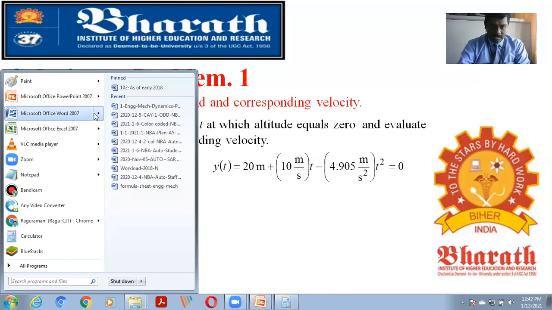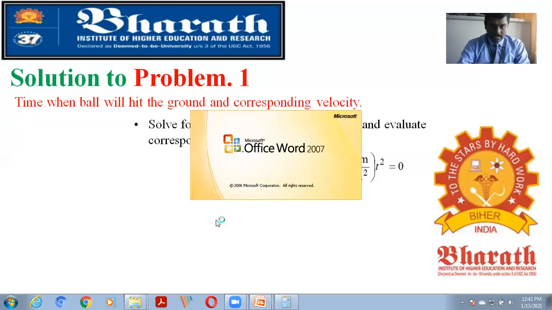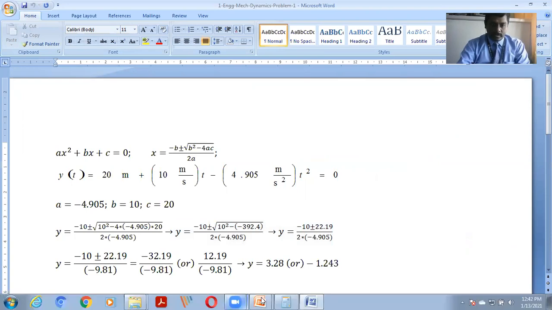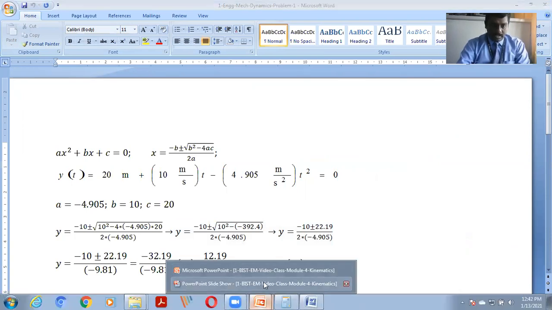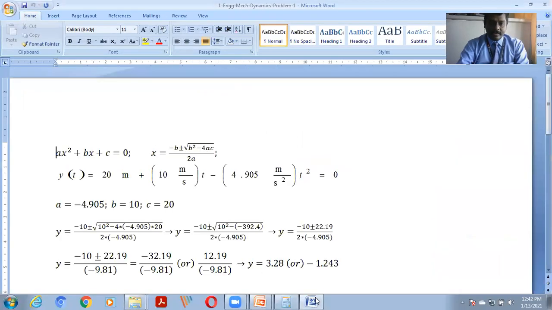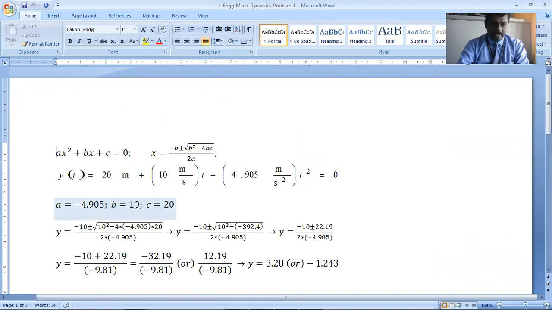So, ax square plus bx plus c equal to 0. In the equation we have 4.905 in the case of a, for b we have 10, and for c we have 20. So that can be solved by the quadratic formula: x equal to minus b plus or minus square root of b square minus 4ac, by 2a. By that you can substitute.